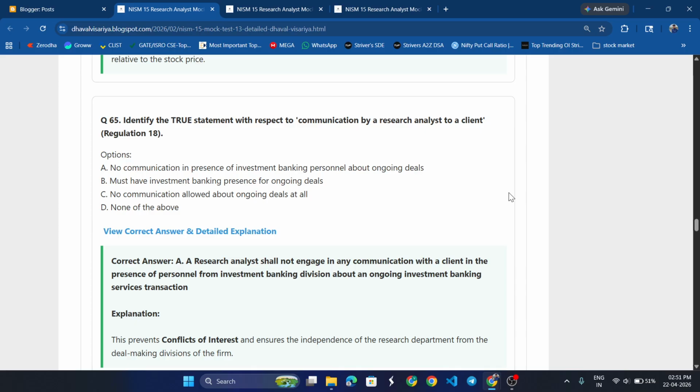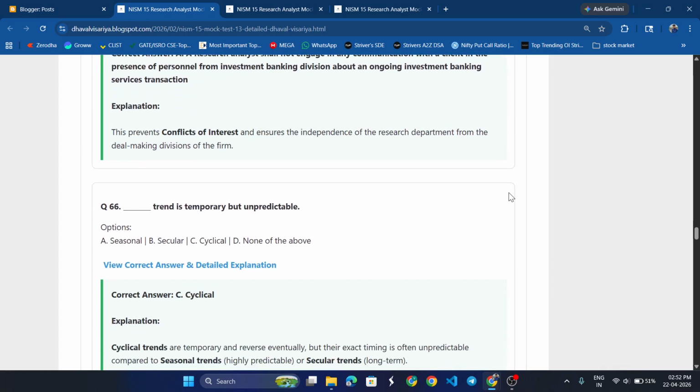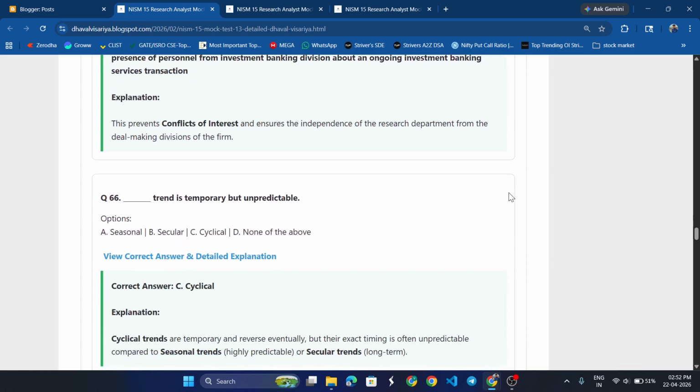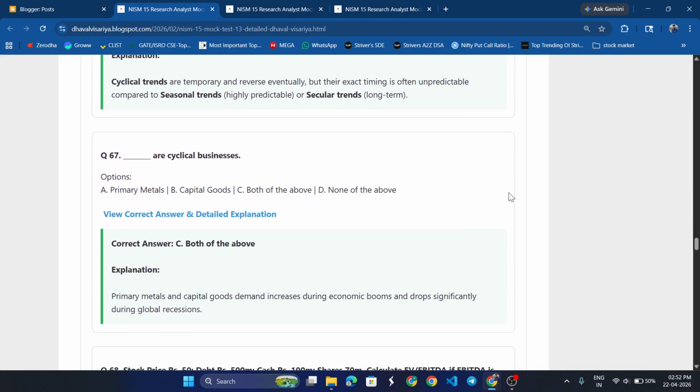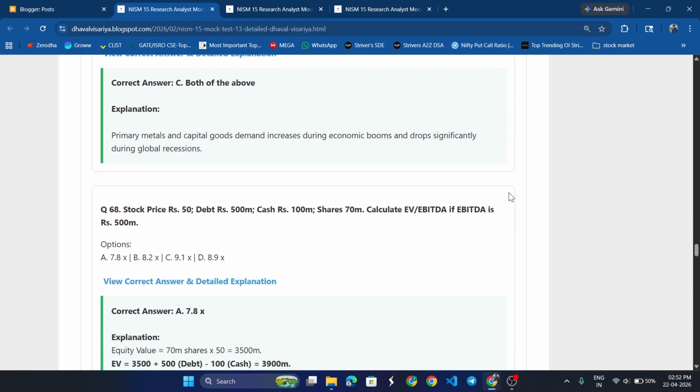Identify the true statement with respect to communication by a research analyst to the client. A research analyst shall not engage in any communication with a client in the presence of personnel from investment banking division about an ongoing investment banking service transaction. Dash trend is temporary but unpredictable. Cyclic. Dash are cyclical businesses. Both of the above.